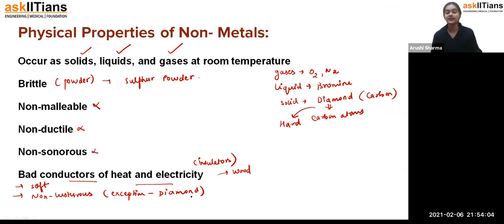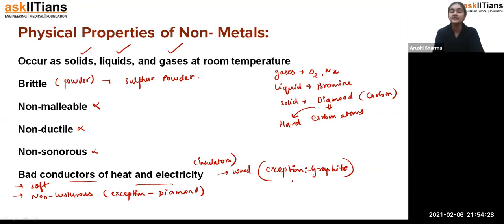Yes, I got one thing also, that for conductivity there is an exception: graphite is carbon only, but it is a good conductor of heat and a good conductor of electricity, because it also has one free electron. Fine. So these are the physical properties of the non-metals, students.